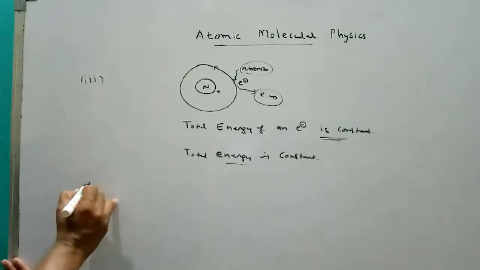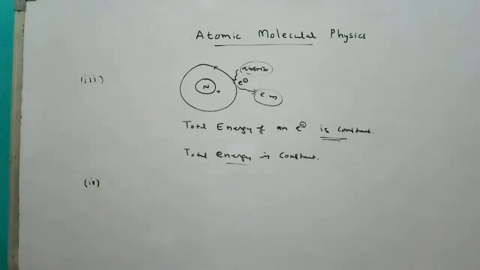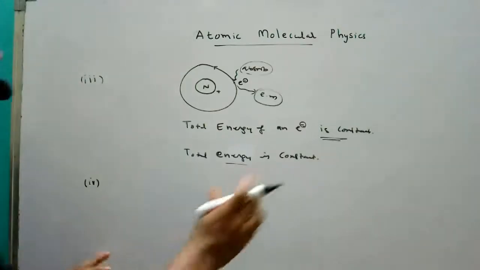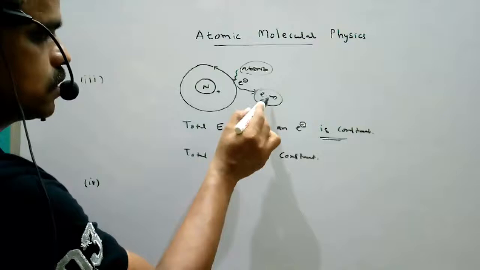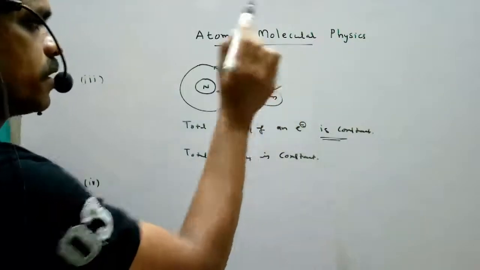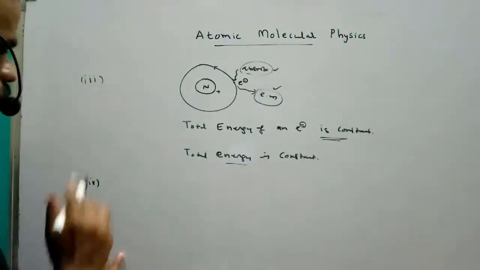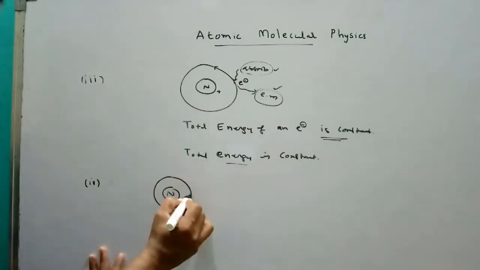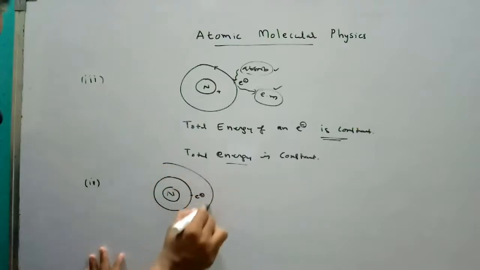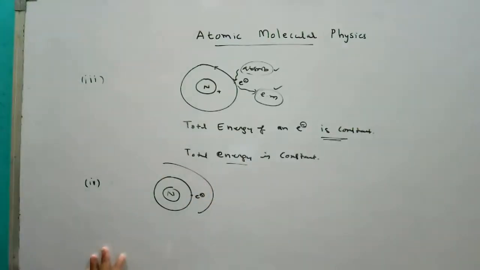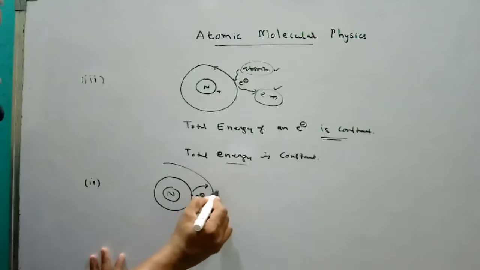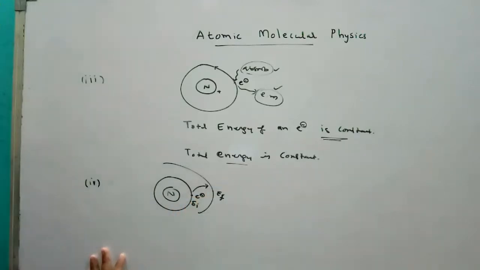Now we are moving to the fourth postulate. In the third postulate we got the concept that the total energy is constant, that means the electron does not absorb or emit radiation or energy. So what is the fourth postulate? This is the nucleus, and the electron is revolving in this orbit. One more orbit is there. This is the initial orbit energy, and this is the final orbit energy.